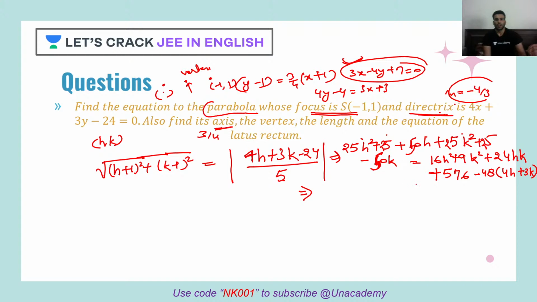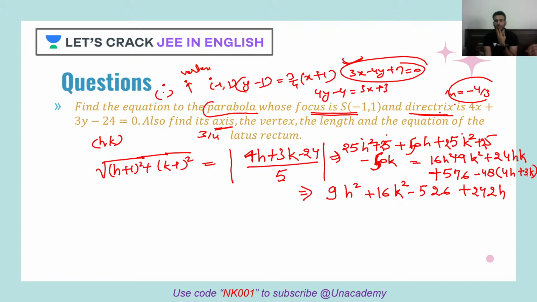Yes. Okay, so let's simplify this. I'll have what? 9h square. Then I'll have 16k square. And 25, and then I'll have 26. I'll also be having 192, and this plus, so I'll have what? 242h, and this is 48 into 3.